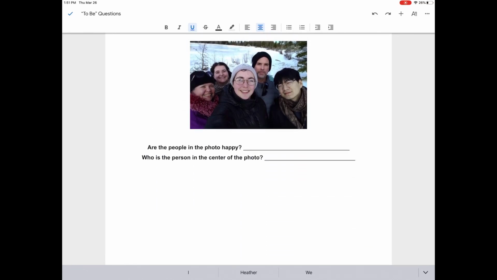Let's look at the next photo. This looks familiar to me. Are the people in the photo happy? Yes, they are. How do I know they are happy? They are smiling. Who is the person in the center of the photo?